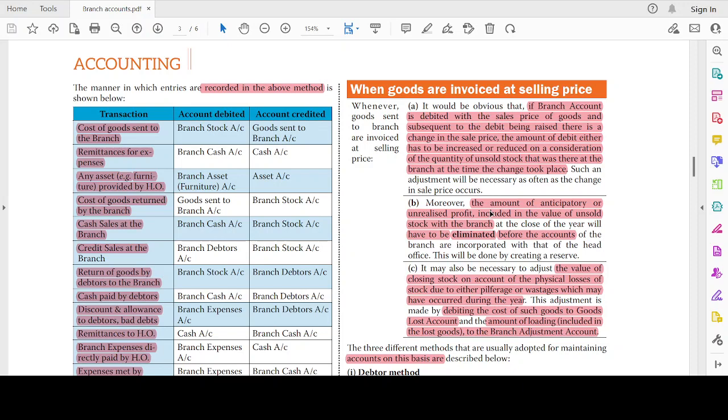Moreover, there is the amount of anticipatory or unrealized profit. Whenever we are preparing final accounts, we cannot keep something as notional or unrealized profit, right? To that extent, we have to eliminate the profit. That's what they are telling here. Then it may also be necessary to adjust the value of closing stock on account of physical losses, pilferage, or wastages, which is nothing but normal loss or abnormal losses. For abnormal losses, we have to debit the profit and loss account, so debiting the cost of goods lost account and the amount of loading to the branch adjustment account.